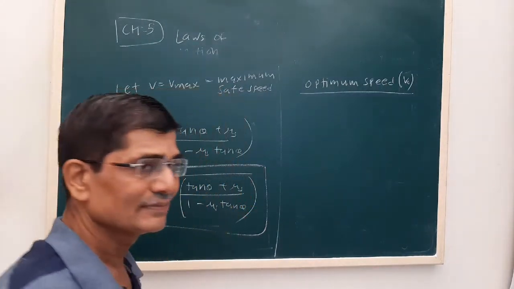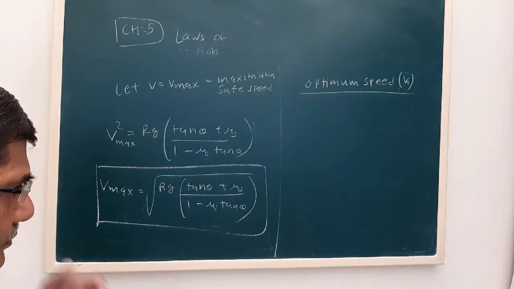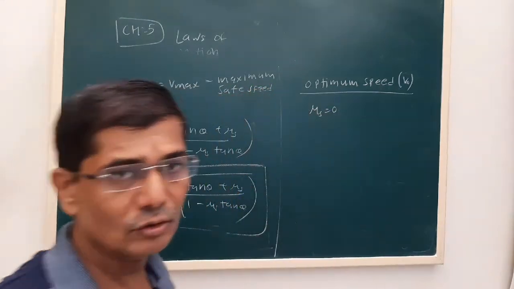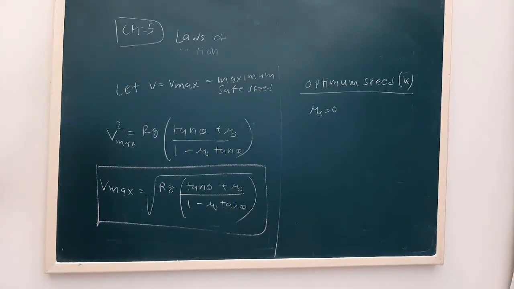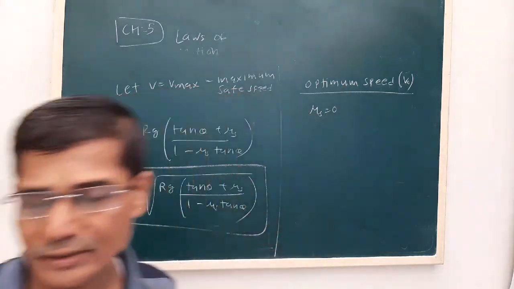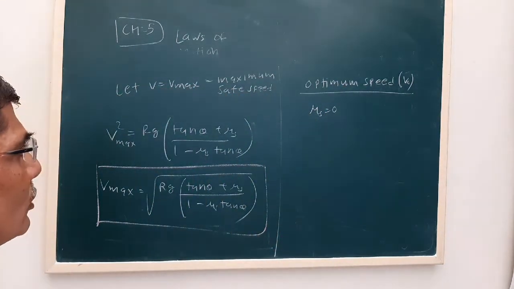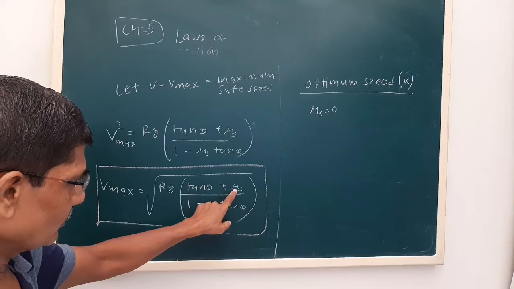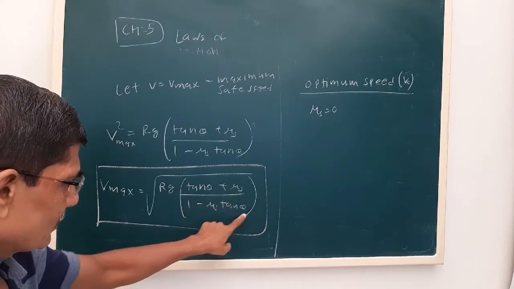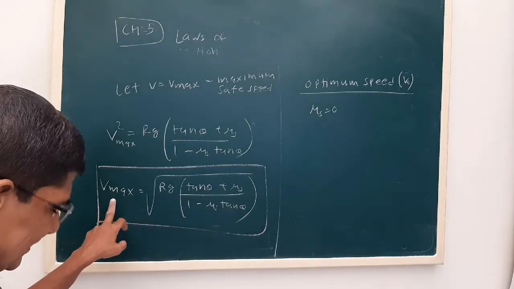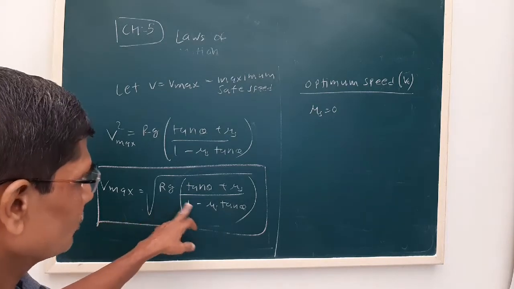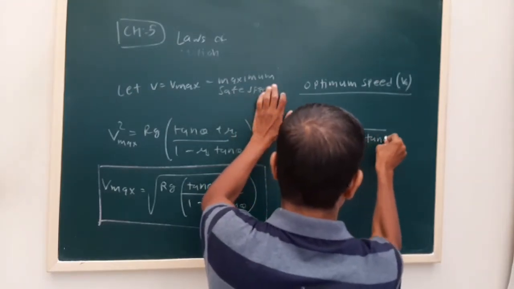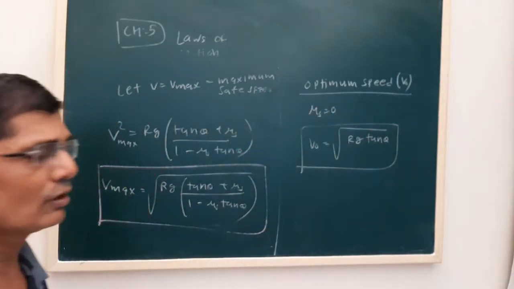Now, let us say the roads are such that there is no friction. For that particular condition, mu s is equal to 0, which gives us the value of the optimum speed. So if I substitute mu s is equal to 0, this term will become 0. So what is left? This will be our optimum speed, v0 is equal to the square root of rg tan theta.